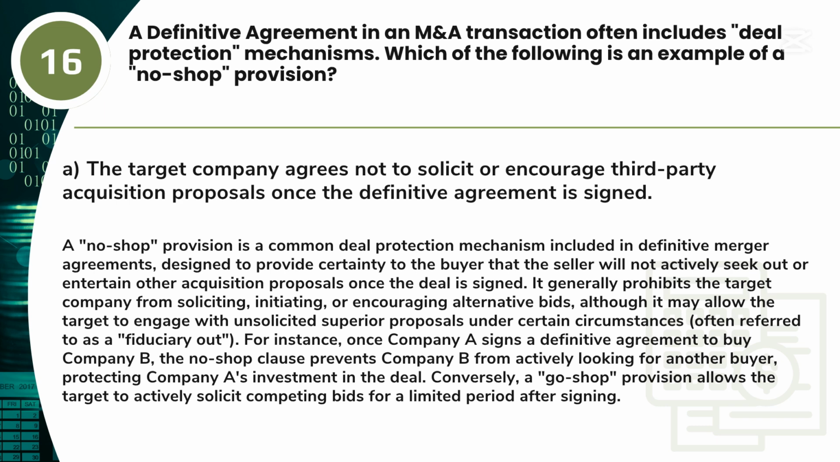For instance, once Company A signs a definitive agreement to buy Company B, the no-shop clause prevents Company B from actively looking for another buyer, protecting Company A's investment in the deal. Conversely, a go-shop provision allows the target to actively solicit competing bids for a limited period after signing.